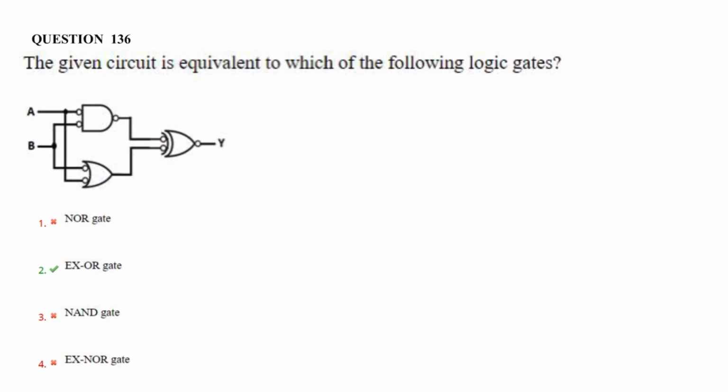Next question. For this given logic circuit, we need to calculate the output. So A, B are the inputs and output is Y. So let us see at this point, say it is X. The output of gate 1 is X and output of gate 2 is Y. Let us assume this is gate 3, or we can write as P, Q.